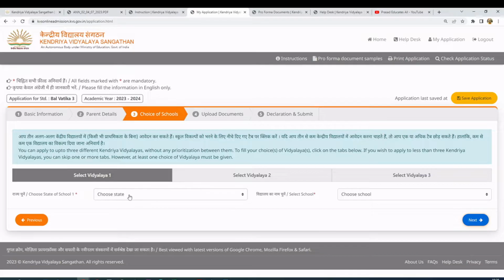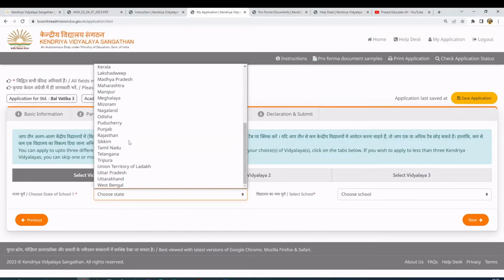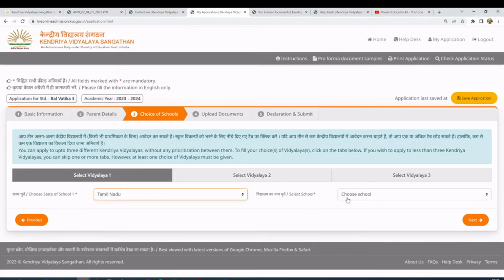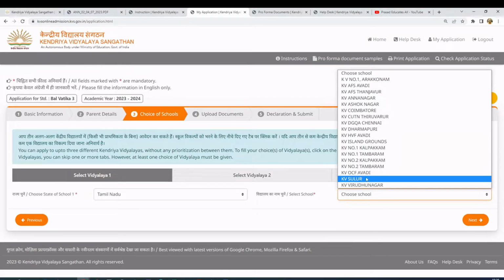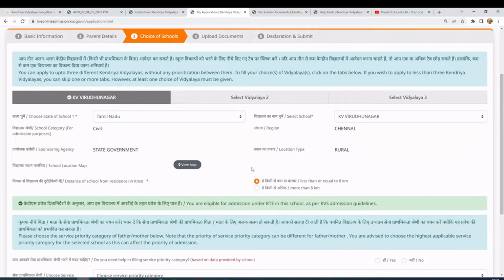So I'll go to the next page. You have this option to select one or up to 3 maximum schools. A lot of areas have like 3 to 4 schools in the same surroundings, but the majority of people select only one school. If you have options, you can select more. If you think that you're okay with any of these schools, then you can select 3 options, else you can live with only one option. So here I'm selecting the school KV Birdunagar. For the larger cities it says less than 5 kilometers.